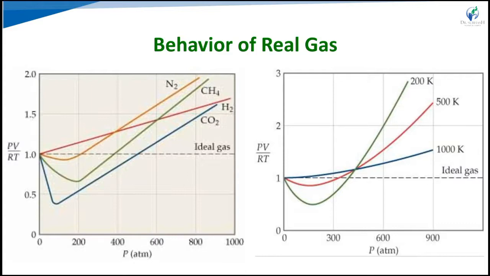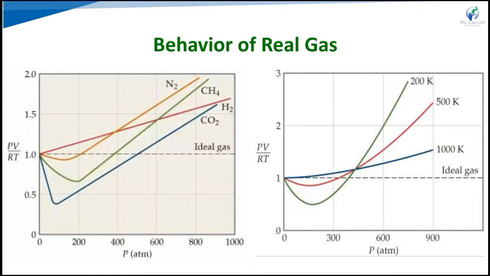So we have to plot the graph between compressibility factor, that is Z = PV/RT, versus pressure for the H2 gas, N2 and the CO2 at a constant temperature. Here we keep the temperature constant, and we have to see the effect of pressure on the deviation, and we have to draw the dotted straight line for the ideal gas, that is the ideal gas line, and then we have to see the deviation for the real gas.